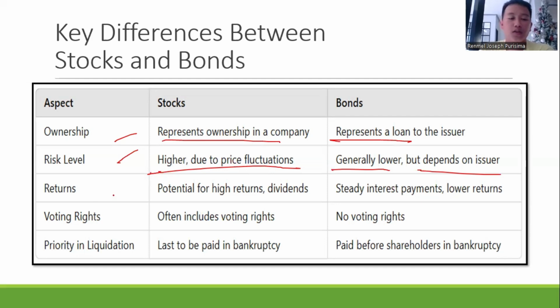For the returns, stocks can have higher returns, also due to the dividends. Bonds have steady interest payments but lower returns. For voting rights, stocks often include voting rights, especially if your stock is common stock. For bonds, there is no voting right because you are just lending your money. For priority in liquidation, stockholders are last to be paid in bankruptcy, and bondholders are paid before.